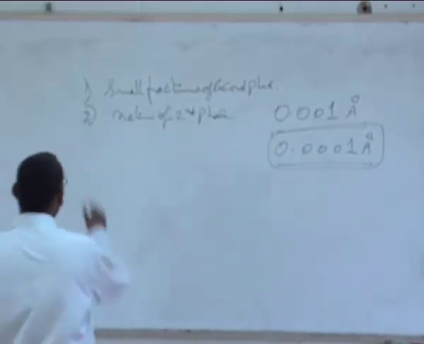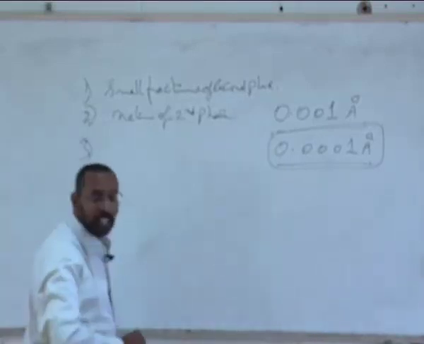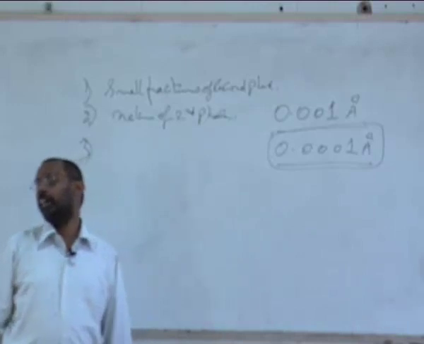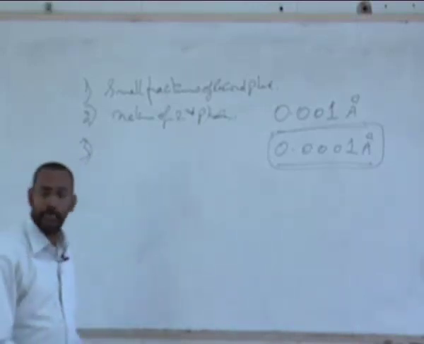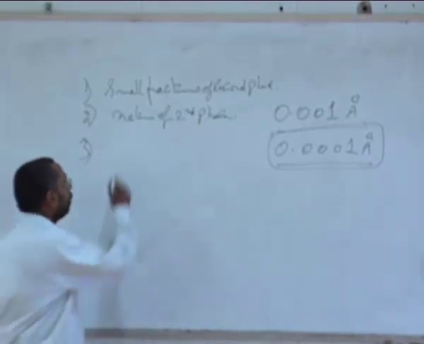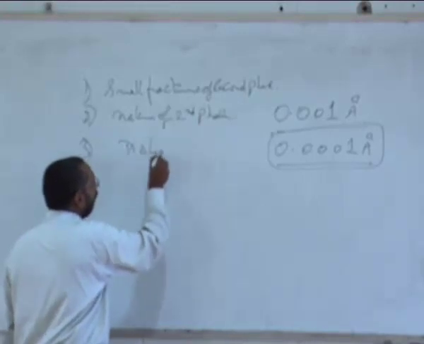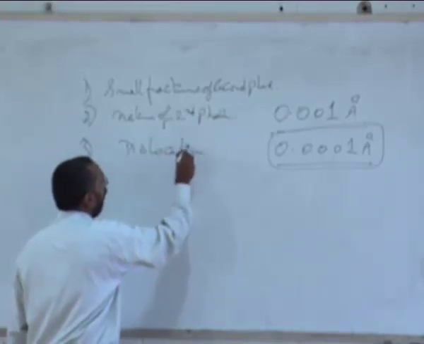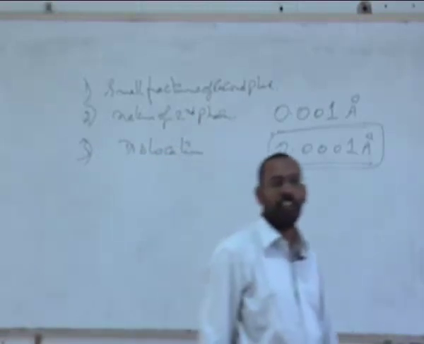Third, you want to see the defects in the material, for example, dislocations. Of course, X-ray also is used to calculate dislocation densities.